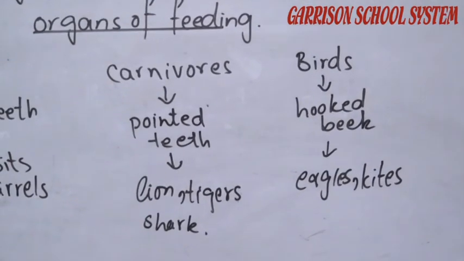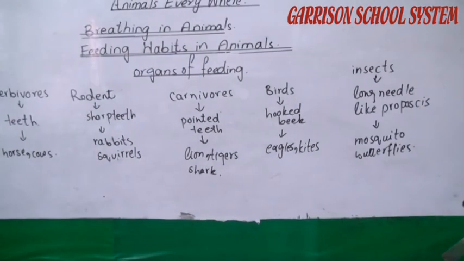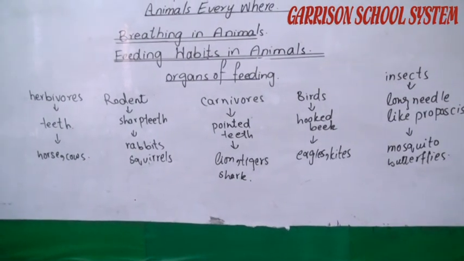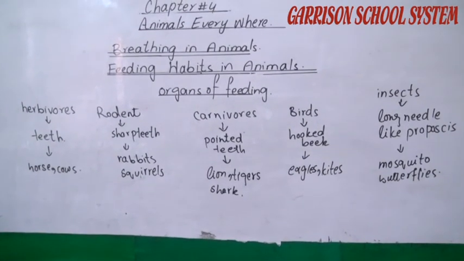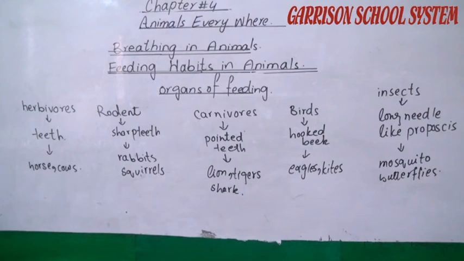Students, there is also a warm-up exercise on book page number 33. It is to match the animals to their habitats. There are the camel, the shark, the polar bear and the monkey. Habitat is the place where organisms live. For example, the shark or fish lives in the sea, the camel lives in the desert, the polar bear lives in the polar region, and the monkey lives on the trees. So you have to match the habitats with the animals.